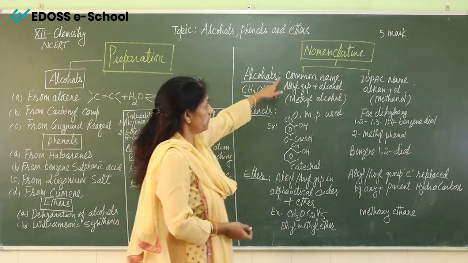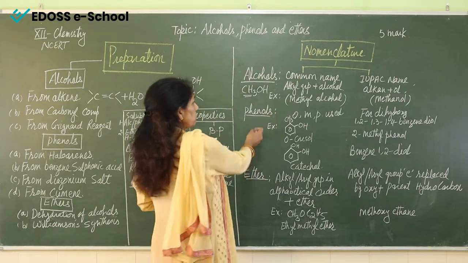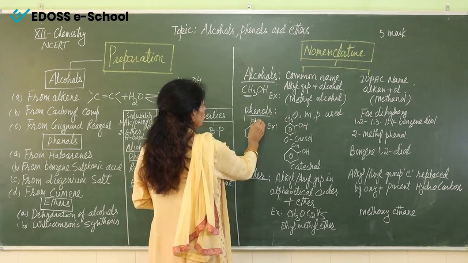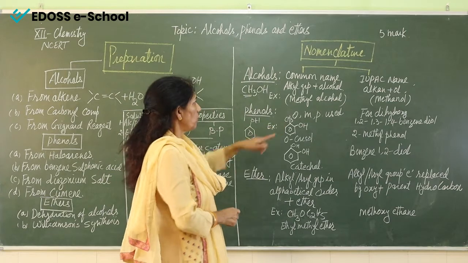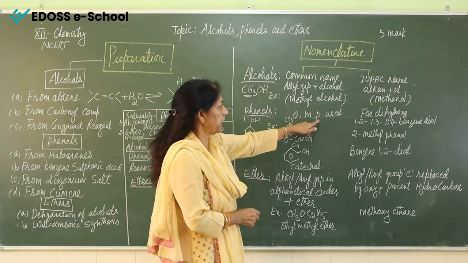In the same way, the common name and IUPAC name of phenols. So this is phenol. For the common name, we use the words ortho, meta and para.